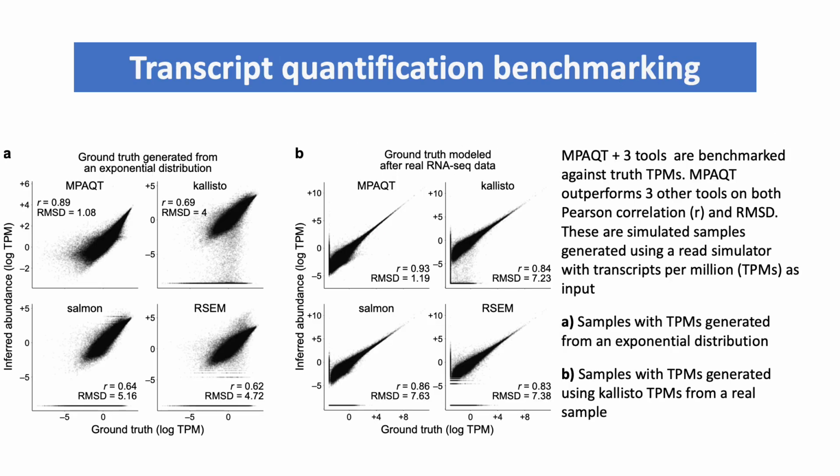Next, we benchmarked at the transcript level. We generated simulated samples. We benchmark MPAQT and the three tools against truth TPMs, transcripts per million, which are used as input to a read simulator to generate our simulated samples. We see that MPAQT performs better using two test statistics, two metrics, and across two different types of simulated samples.